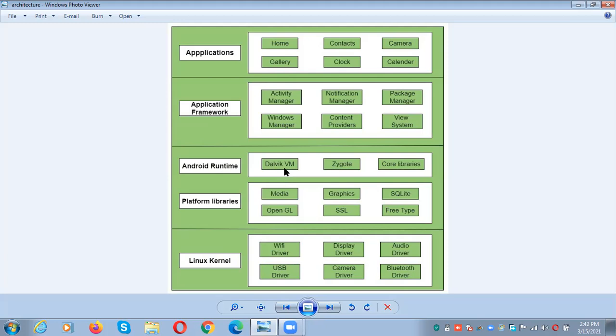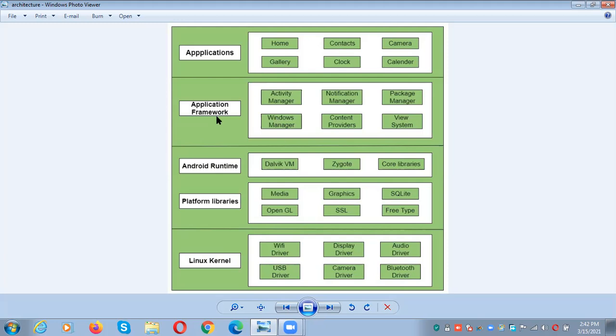That is the reason why it consumes very less memory and provides fast performance. When compared to JVM, DVM is optimized for mobile devices, so it consumes very less memory and its performance is very fast.